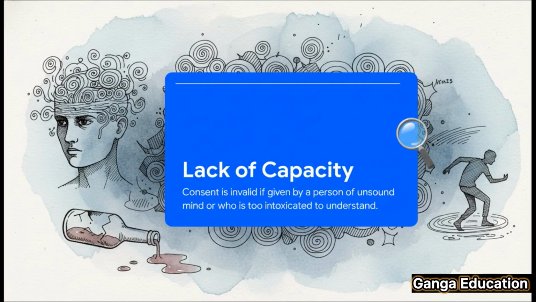And our third ingredient is lack of capacity. So what does this mean? Well, consent is also considered invalid if the person giving it isn't in a state to truly understand what they're agreeing to. This could be because they are of unsound mind, or maybe they're so intoxicated that they just can't grasp the nature and the consequences of their actions.